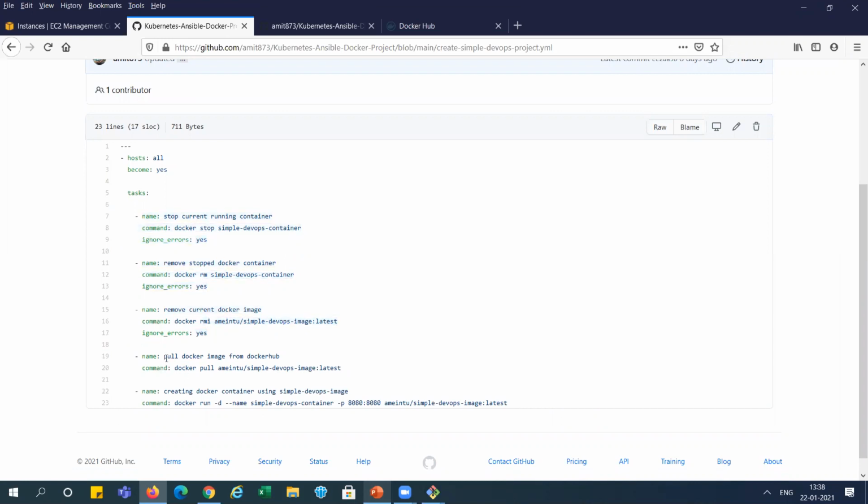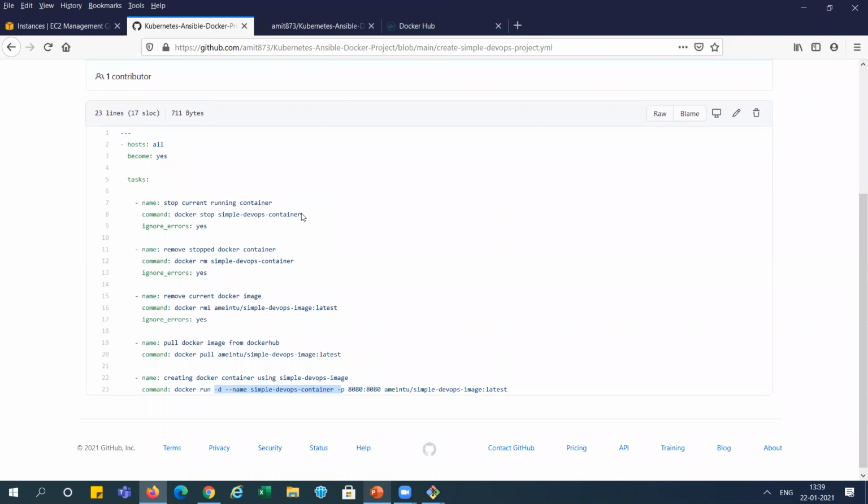First, you can see here, pull Docker image from Docker Hub. So this is a command. First, it will pull the image from Docker Hub, and after that we want to deploy the container to that target system, right? So it will run docker run -d with --name, this is the name of the container, simple DevOps container, and the port number, and this is the name of our image, latest. So it will deploy the image to the Docker system, right?